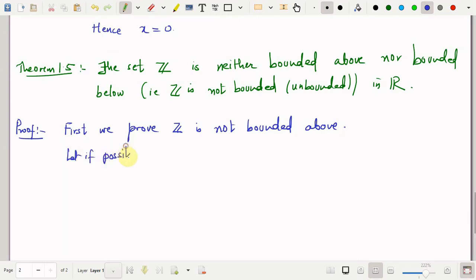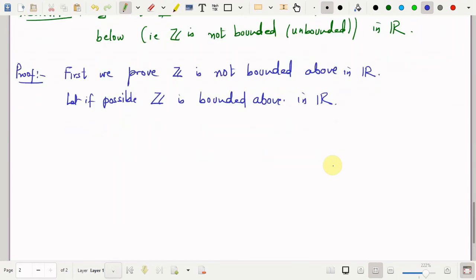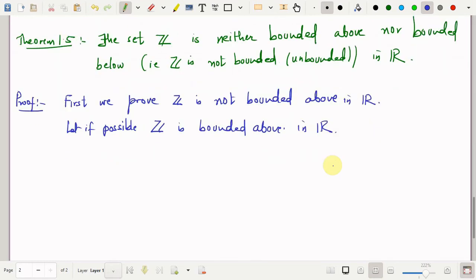I am challenging the statement: let, if possible, Z be bounded above. By the way, this is important: not bounded in R, bounded above in R, because when you generalize this term to any set or any vector space, you have to be very specific. Since we are discussing only subsets of the real numbers, it is clear that we consider the real numbers as the universal set in this case. So let, if possible, Z be bounded above in R.